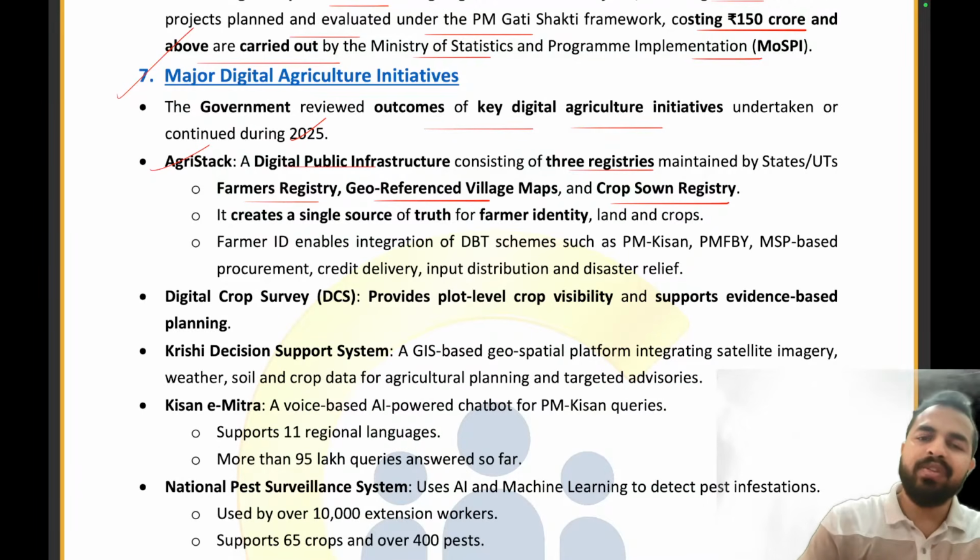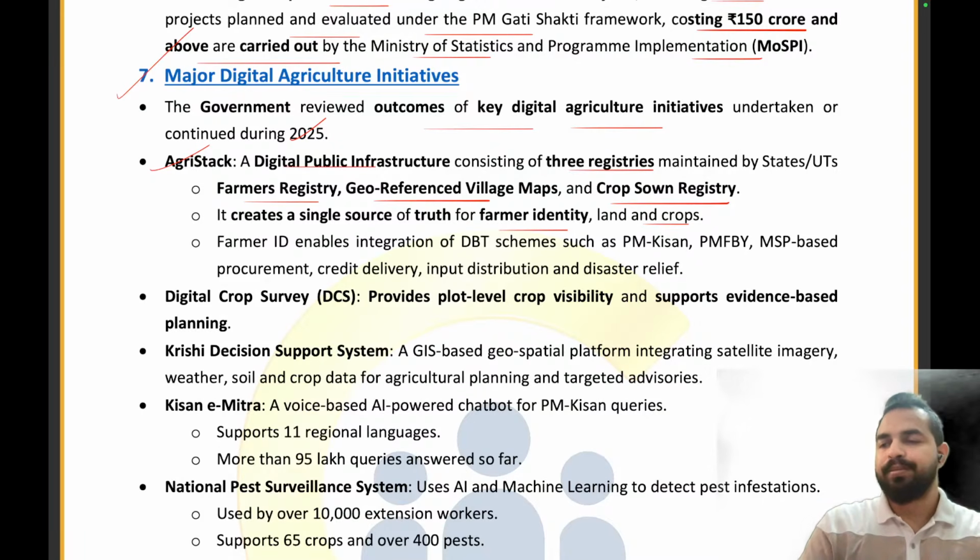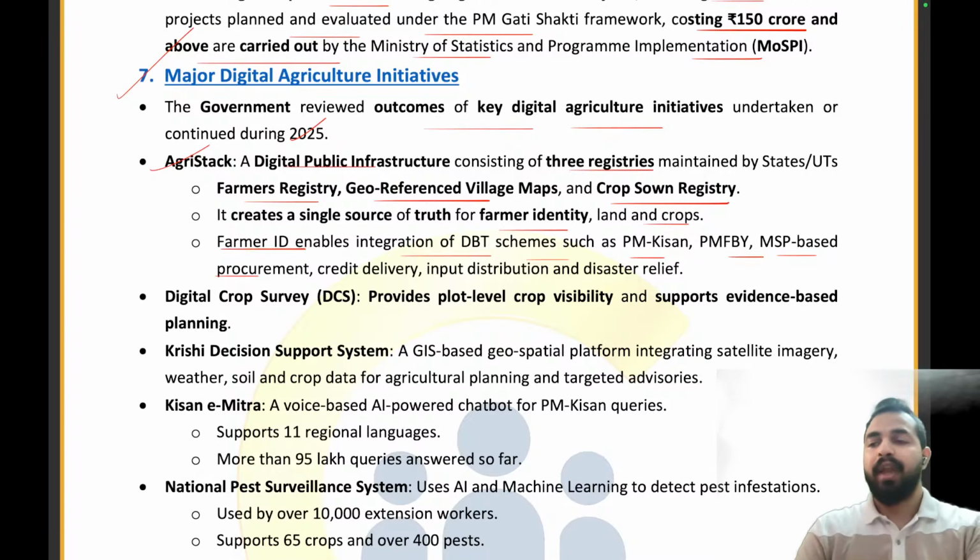So it creates a single source of truth for the farmer identity, lands, and crops. That is why it is very important that we have the proper identity of the farmer, which has been provided under AgriStack, in which the farmer ID is provided to the farmers, enabling integration of direct benefit transfer schemes such as PM Kisan, Fasal Bima Yojana, MSP-based procurement, and so many things.